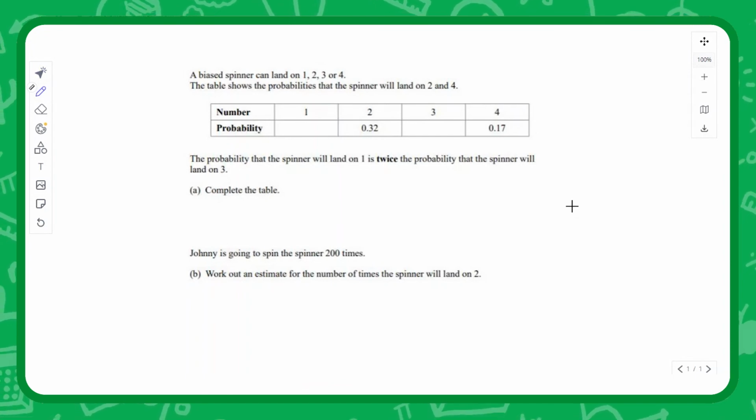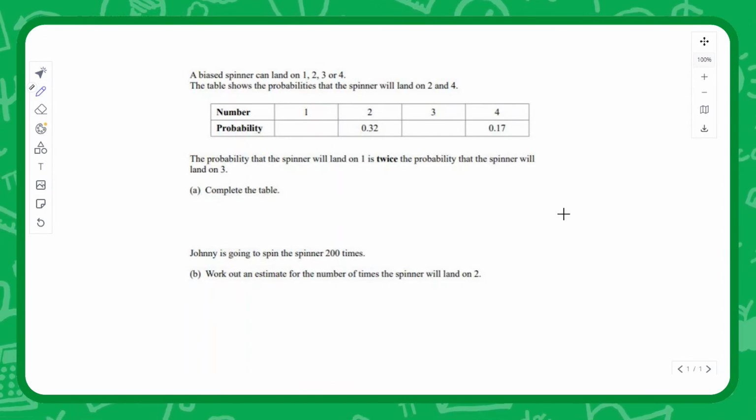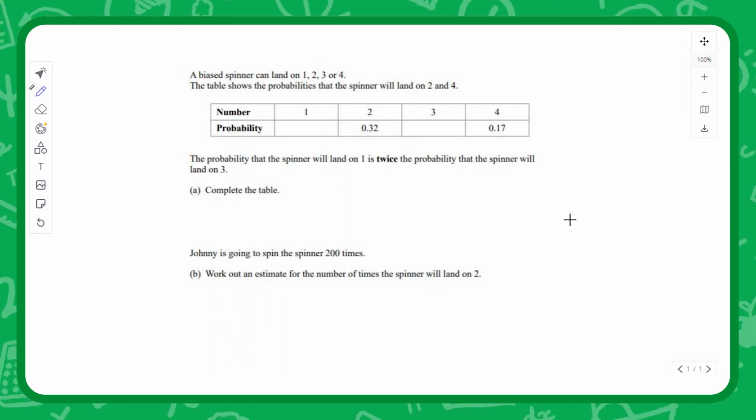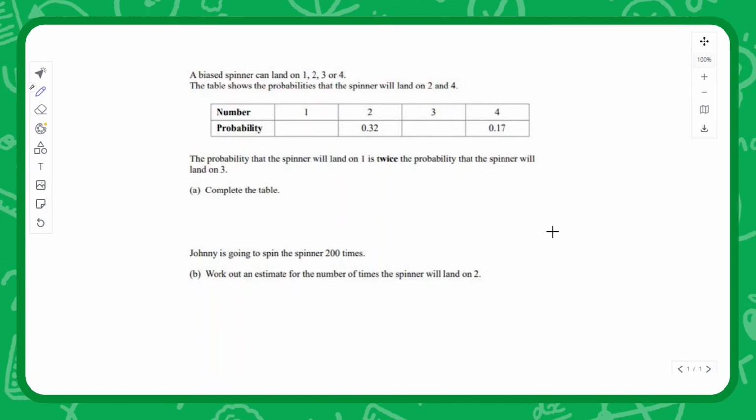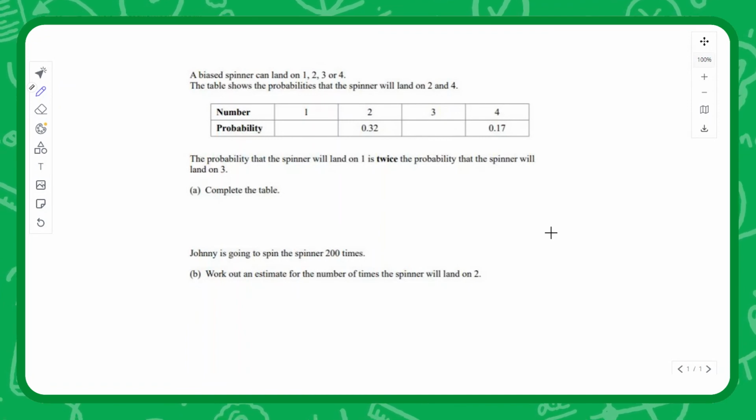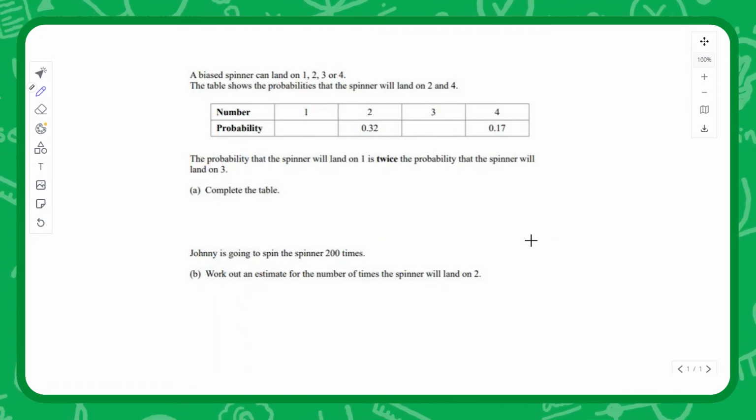Okay, time for one for you all. Let's see how you get on with this. We are dealing with a biased spinner, and see if you can first complete the table and then work out the estimate for the number of times the spinner will land on 2, given that Johnny spins it 200 times.